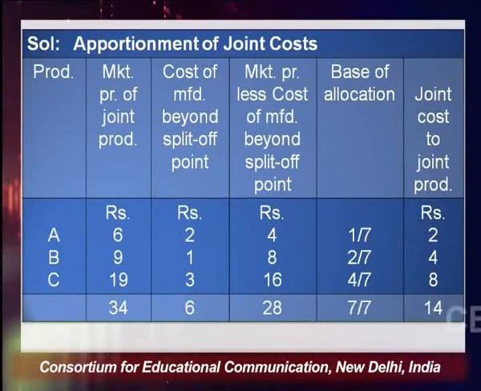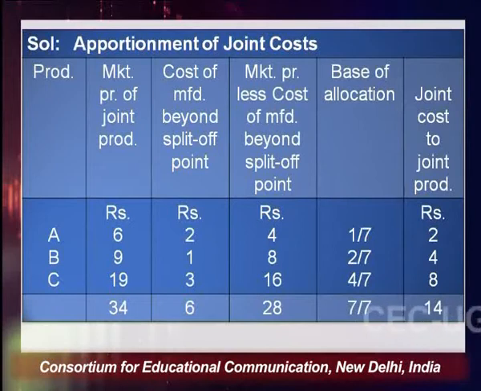One is the market price at the split off stage, and the other is the market price of the finished product which you will sell, meaning the final product. So for final products A, B, C, the selling price of each of these is 6 rupees, 9 rupees and 19 rupees. And you are also given that after the split off, the cost of manufacturing beyond split off is 2 for A, 1 for B and 3 for C, right.